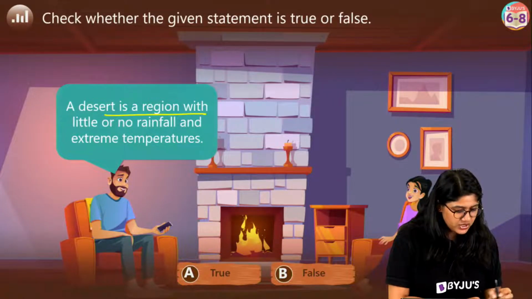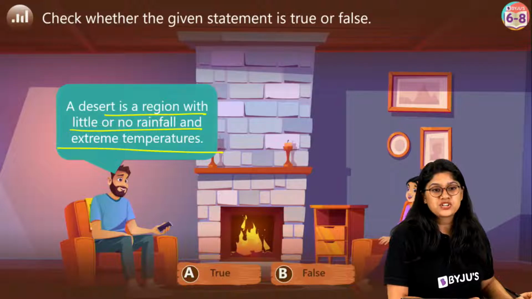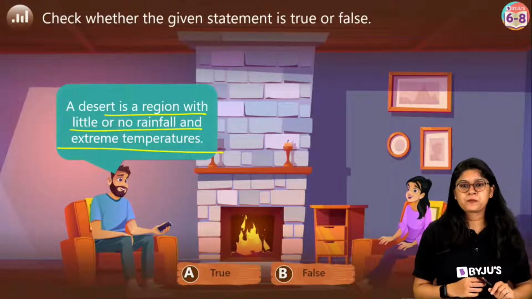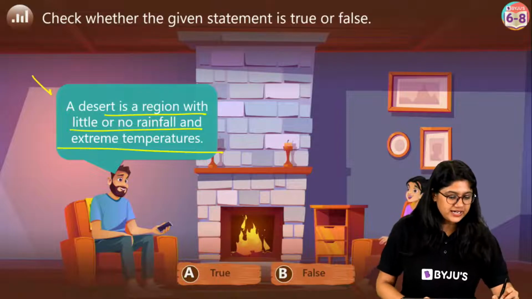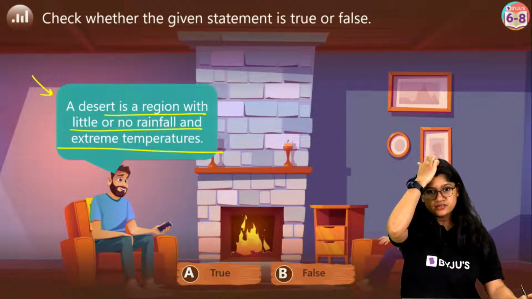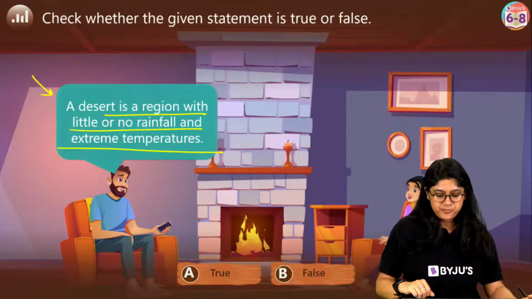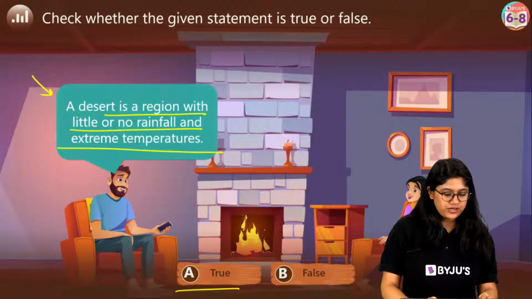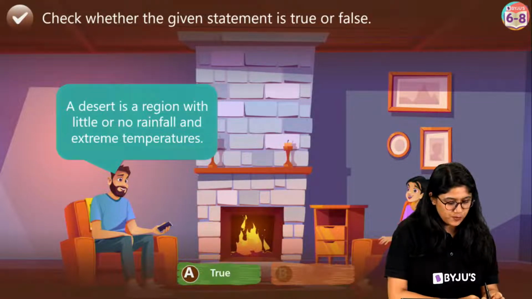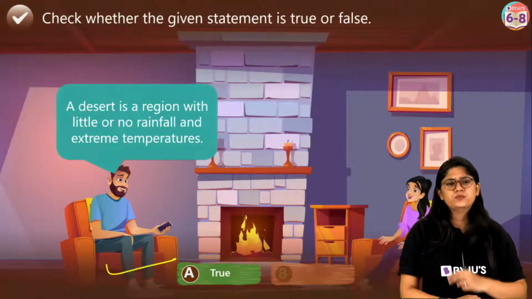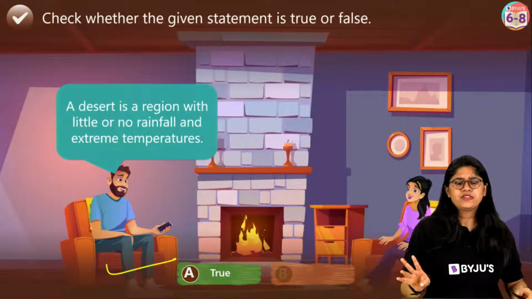A desert is a region with little or no rainfall and extreme temperature. Do you think it's true or false? Is it true or is it false? And the correct answer is option A. It's absolutely true. So now we know what deserts are, right? And we have two different types of it.